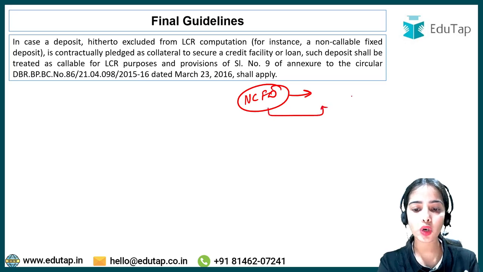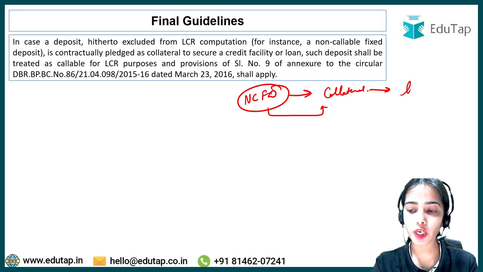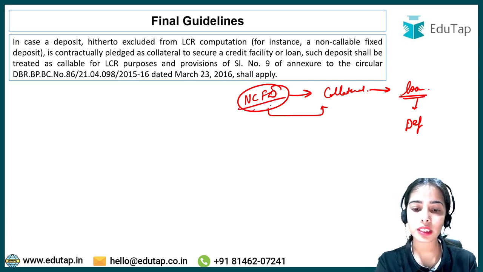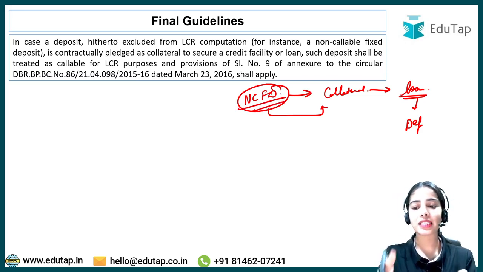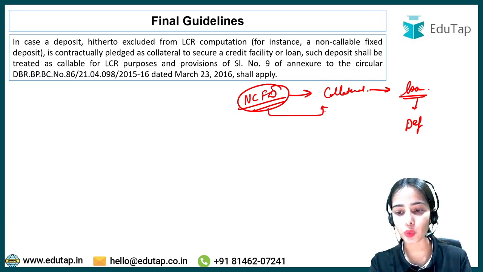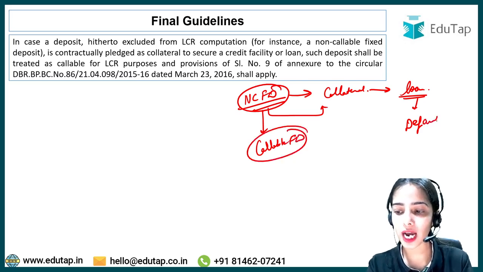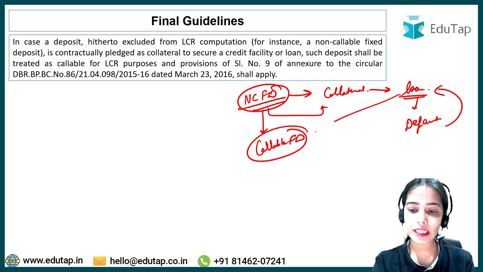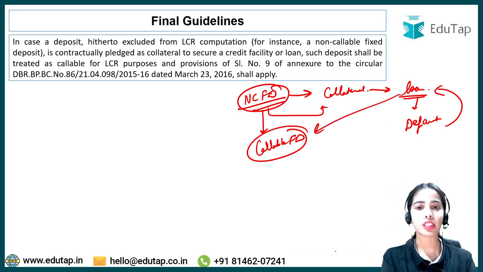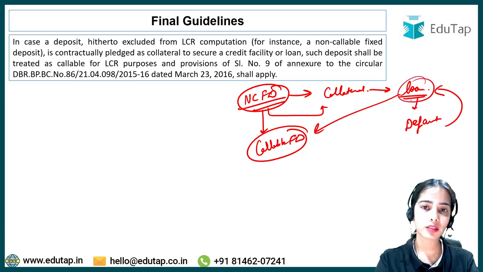But if it is kept as a collateral with a bank to take a loan, this fixed deposit becomes a callable fixed deposit that can be withdrawn, because if the default happens on the loan, then this fixed deposit will be used to pay the bank for the loan.